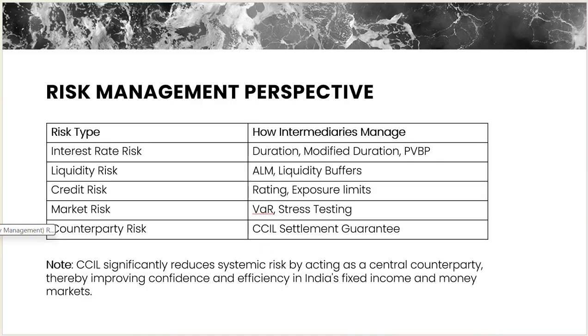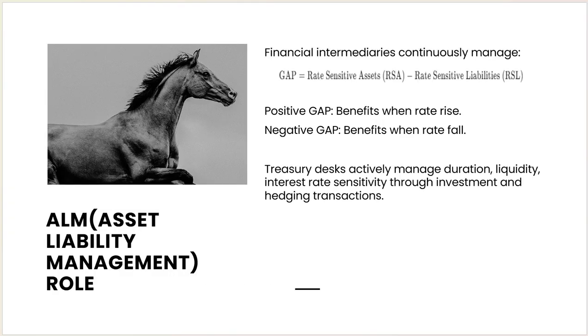So let's discuss on the next slide, where we are going to discuss the asset liability management role, how these counterparties or the intermediaries are at play. So the financial intermediary continuously manages the gap between the rate sensitive assets and the rate sensitive liabilities. So the positive gap benefits when the rate rises.